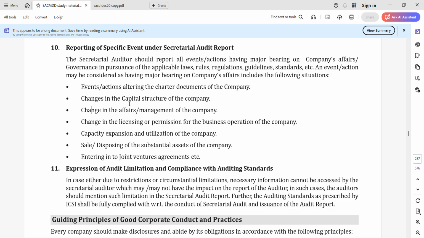What happens is many candidates might mention sale of assets of the company, but the catch term, substantial, is very important. So wherever you need to dwell on it, you must give specific importance to those things. And next two are events or actions that alter the charter documents of the company and entering into JV agreements, etc. So these are the various situations which have a lot of bearing on the company's affairs. So moving on to the next question.